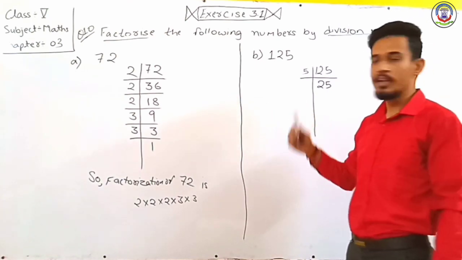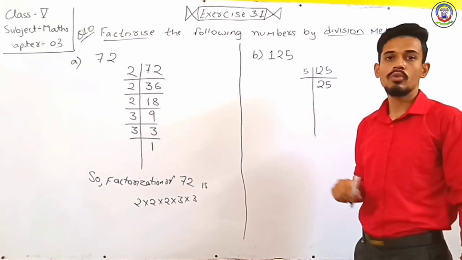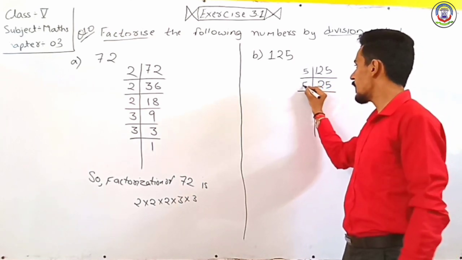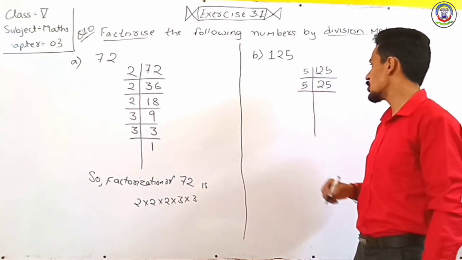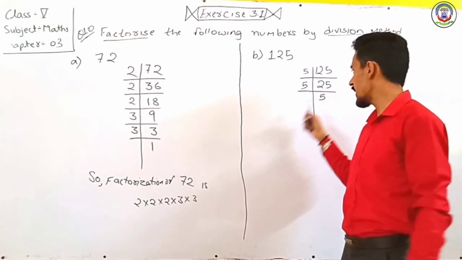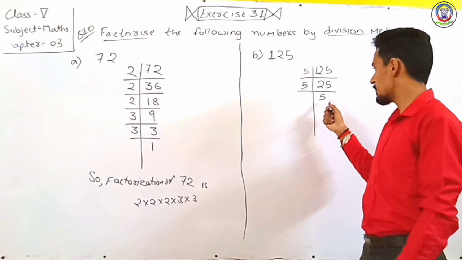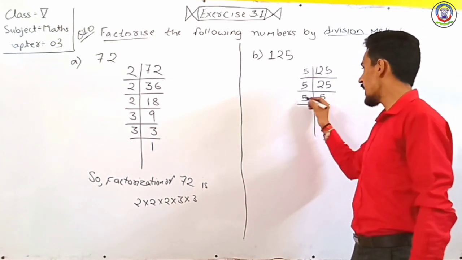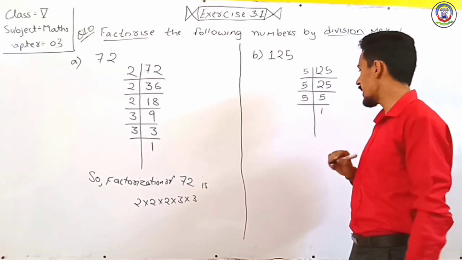So again we have a composite number. So when we divide 25, it is also divisible by 5, and 25 divided by 5, we will get 5. Now it is a prime number, it is only divisible by itself, so we will write 5 divided by 5 is 1.